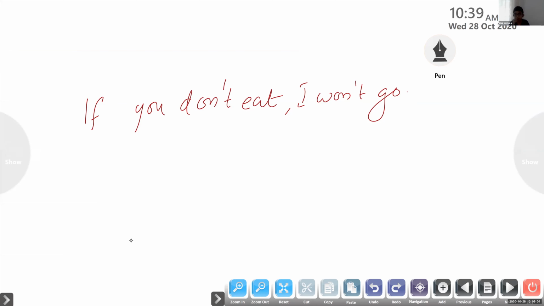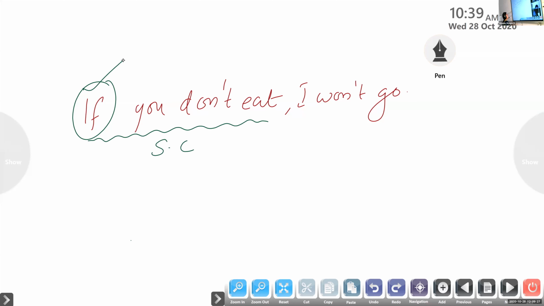Now, Namasya, you have got the subordinating conjunction. So, can you tell me which is the subordinate clause? If you don't, very good. So, if you don't eat is the subclause, because a subclause is always starting with the subordinating conjunction. Okay, Ananya, main clause. My main clause is I won't go. I won't go, main clause.